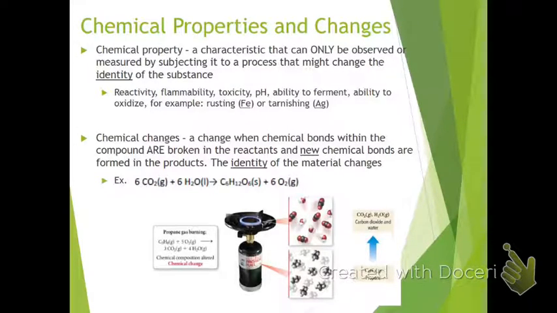Another example is our propane. We can see the pictorial representation of our molecules over there. We started with our gray and white propane down there, reacted with oxygen in the air. Those bonds were broken. They rearranged to form CO2 and water, which we can see again in that picture looks completely different. We made something completely new.